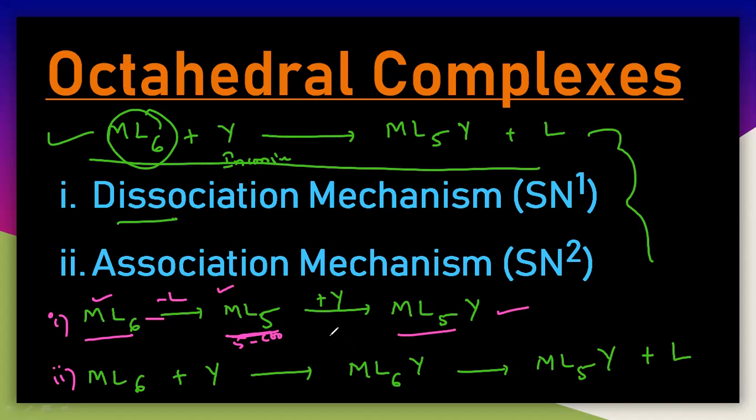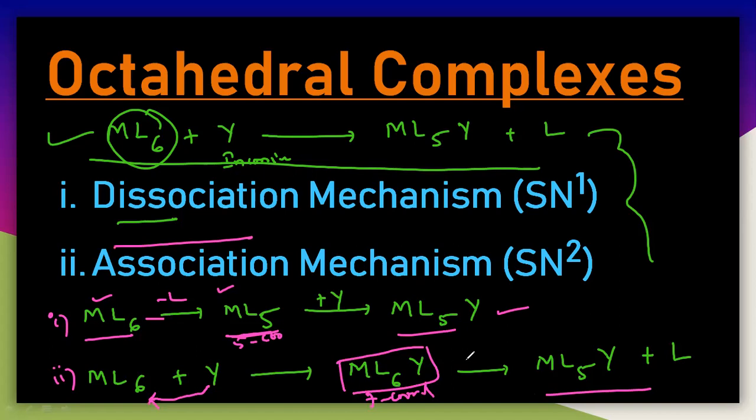In the case of association, that is SN2, there is no dissociation first. First there will be association. The incoming ligand first attaches to the complex and you get a seven-coordinated complex.